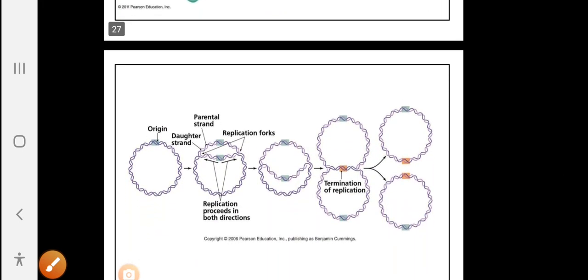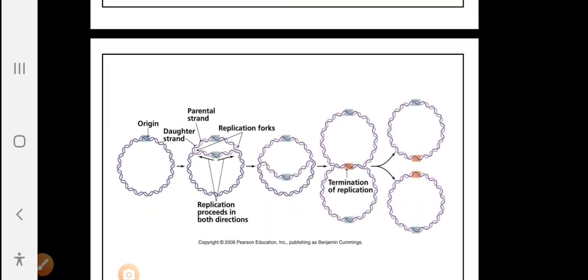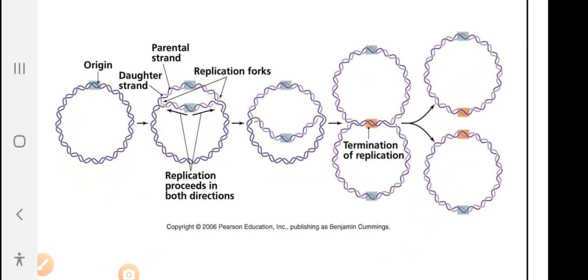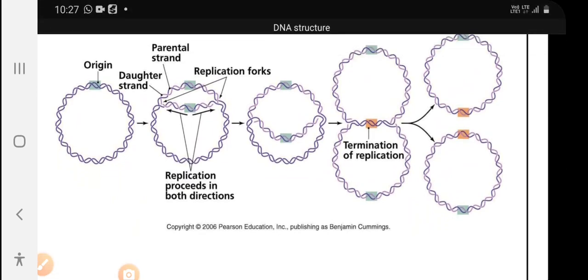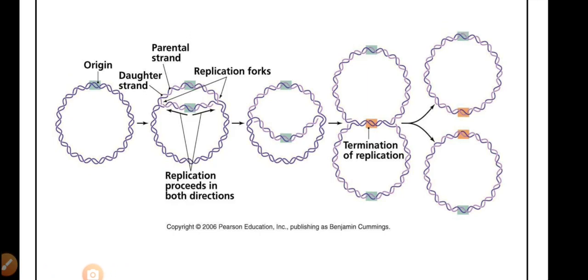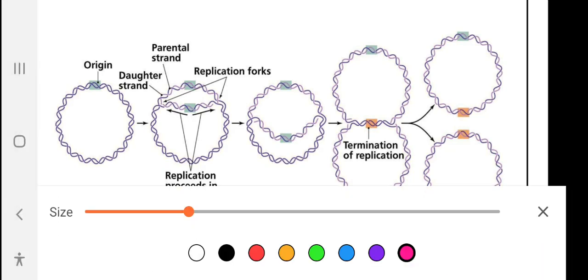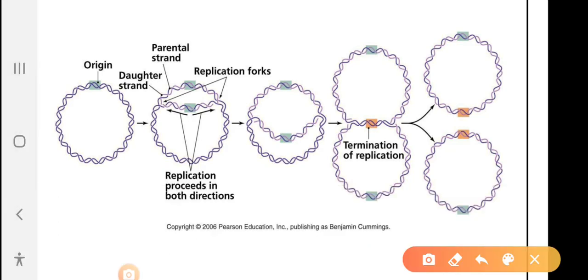Here is the overall process. This is the origin of replication, and here the circular double helical DNA gets copied. This is a replication fork, which can proceed in two directions, so two DNA copies are generated.